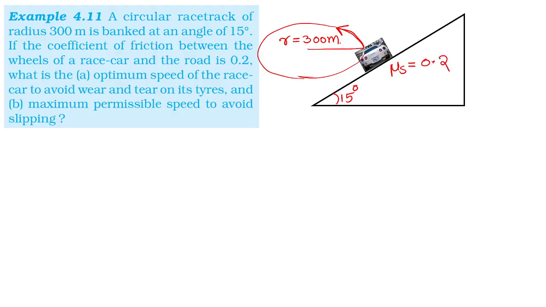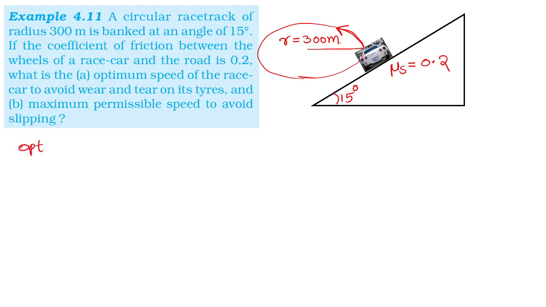And anything given, what is the optimum speed? I will tell you. So the diagram is clear to you? Please respond. Yes, sir. Okay. Optimum speed, the optimum speed means it is also maximum speed.